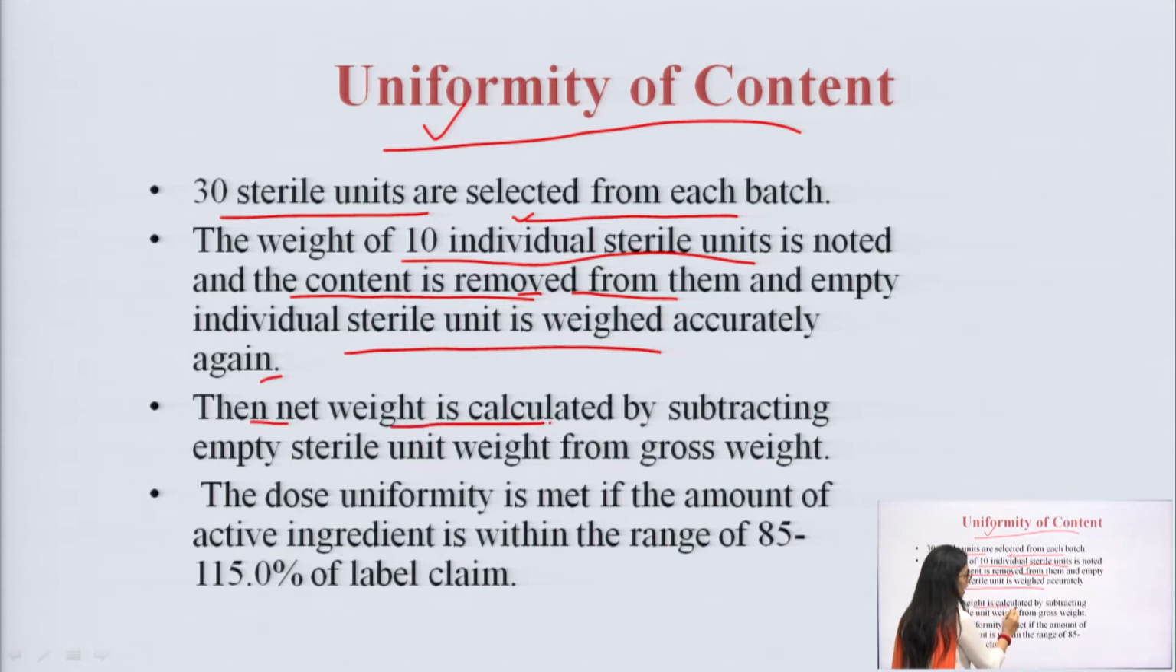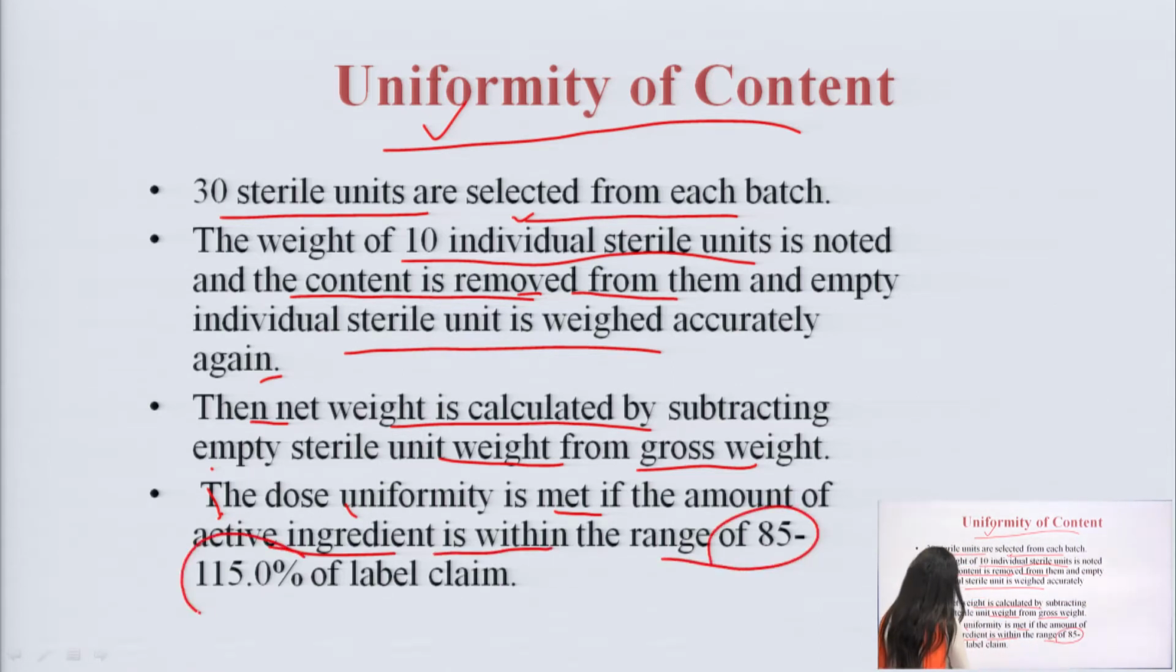Then net weight is calculated by subtracting the empty sterile unit weight from the gross weight. This is how we calculate the uniformity of content. The dose uniformity is met if the amount of active ingredient is within the range of 85 to 115% of the label claim. This is how we check uniformity of content.